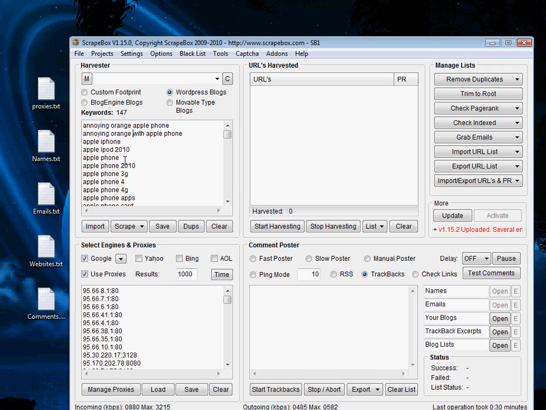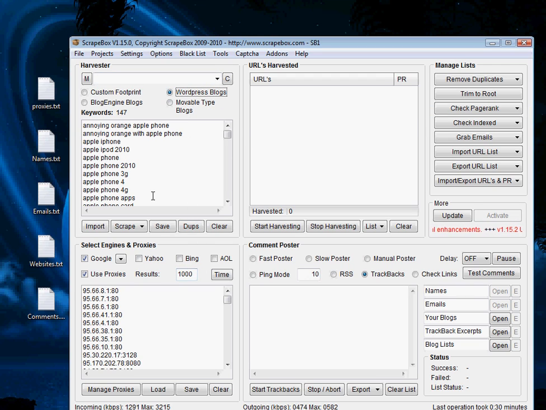It does that for a specific reason, and that's because each of these blogs has a certain design in their own kind of blog format. So you want to have a big list of the same formatted blog with which Scrapebox can work. We're going to select WordPress blogs because that's going to be the most common.